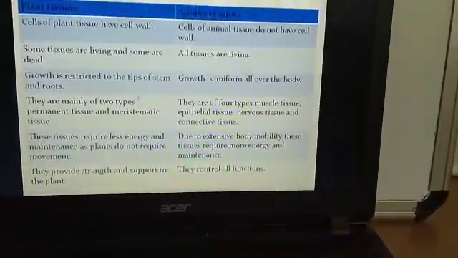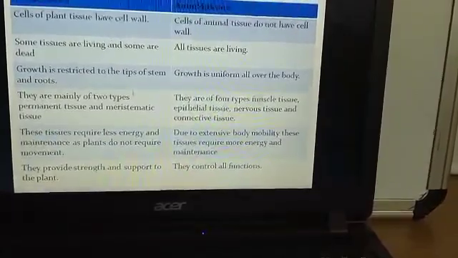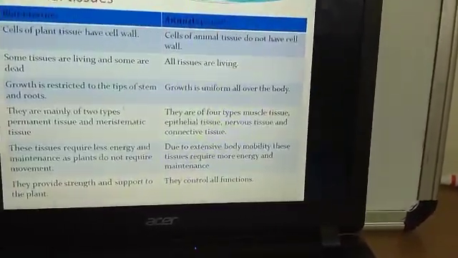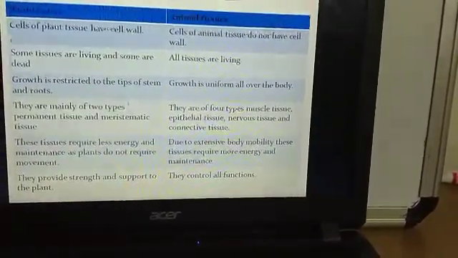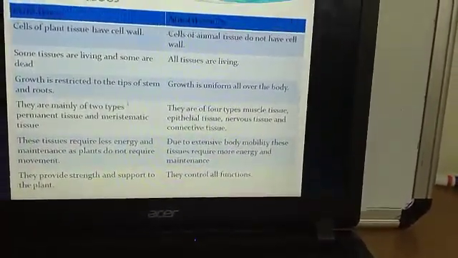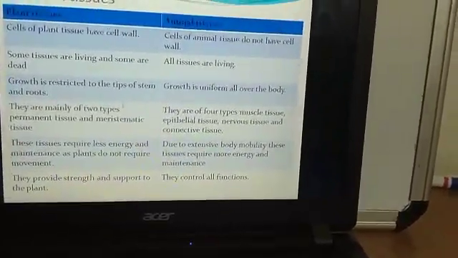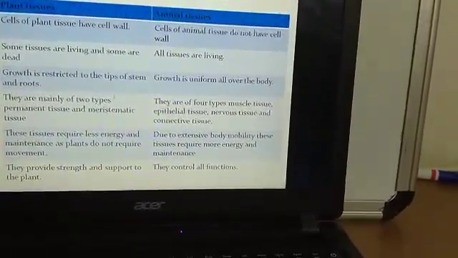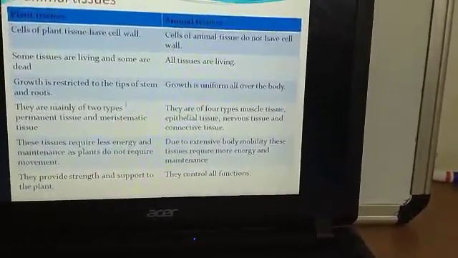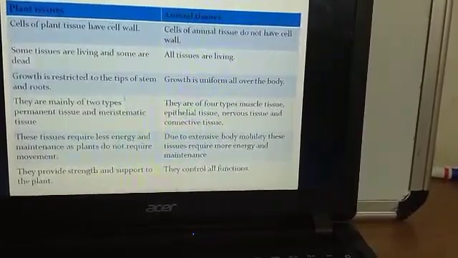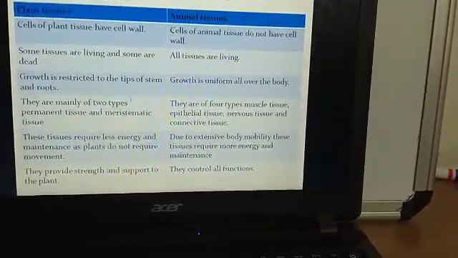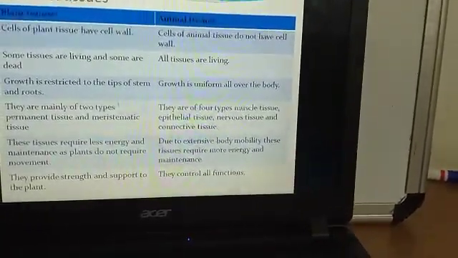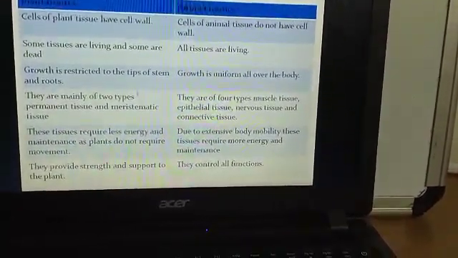Next, in plant tissues, these tissues require less energy and maintenance as plants do not require movement. So we know that plants cannot move from one place to another. So the tissues are organized in such a way that their maintenance will be minimum, as well as they require very less energy for their maintenance. This is not in case of animal tissues, where due to extensive body mobility, that is they move from one place to another, the energy requirement is also high. So these tissues require more energy as well as maintenance.